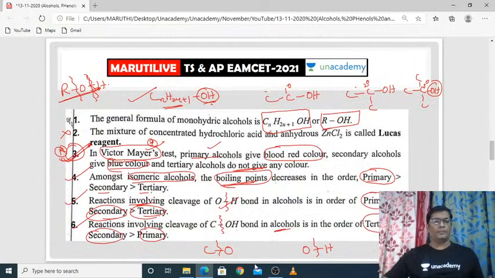The general, it is a revision. The general formula of monohydric alcohols is,